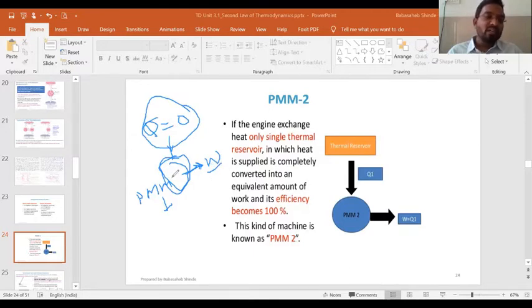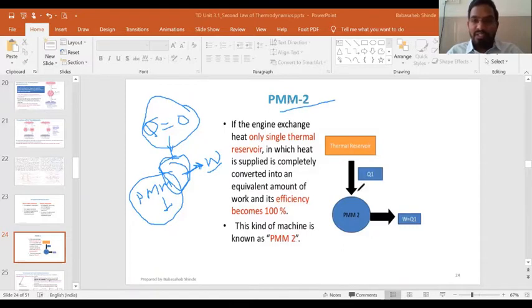It means that it has some kind of energy generation by itself, and if this device is generating energy, then that is a violation of the first law. So this device is called PMM1, perpetual motion machine of first kind. The device that violates the first law of thermodynamics becomes PMM1. Now obviously PMM2 should be related to the second law of thermodynamics. The device that violates the second law of thermodynamics is called PMM2, perpetual motion machine of second kind.